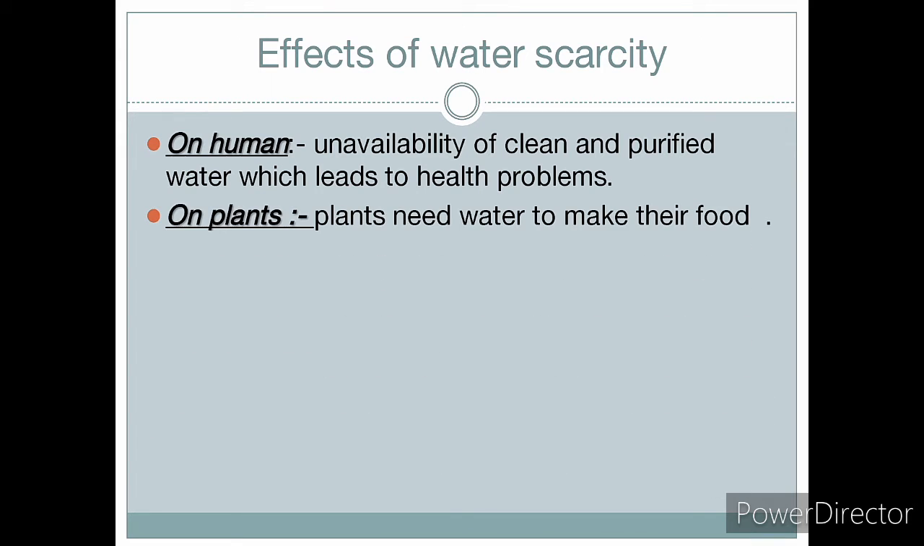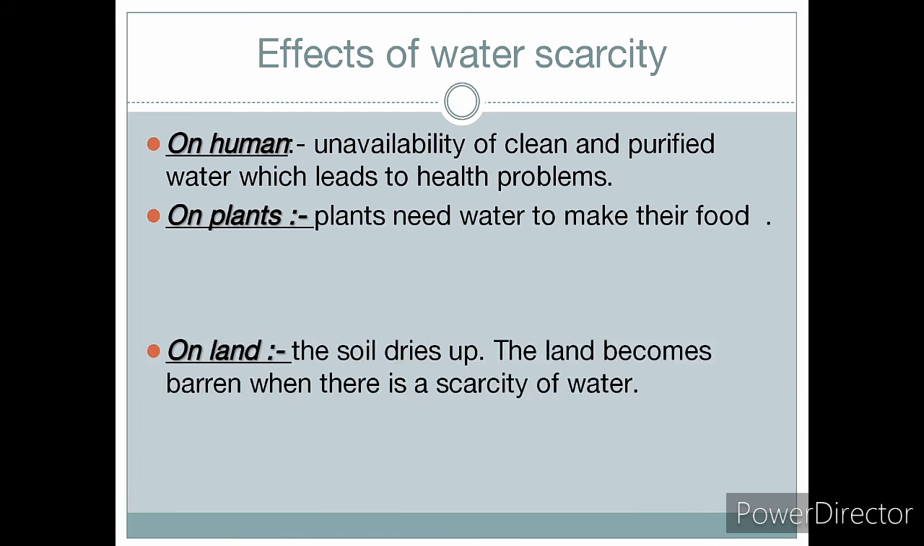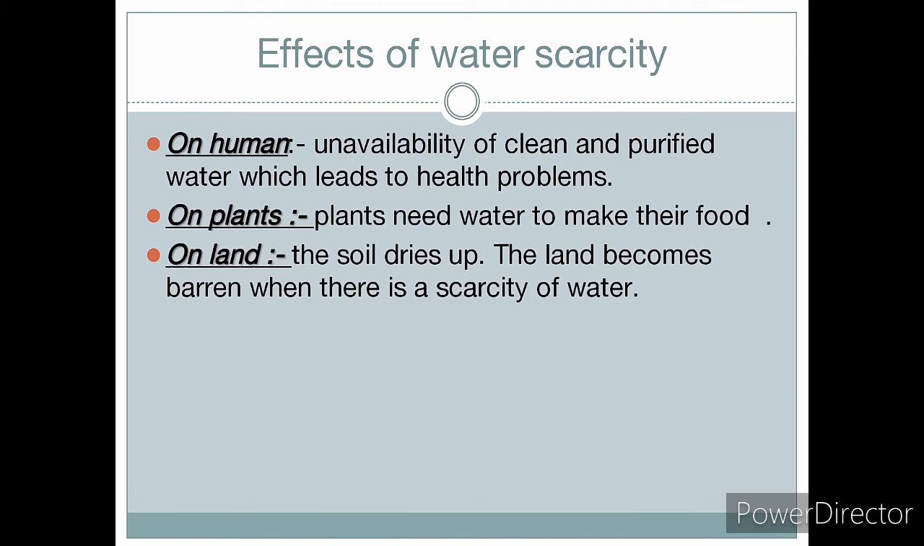Second, plants need water to make their food, right? Water is the most essential part of the process known as photosynthesis. Third is on the land. The soil dries up completely and the land becomes barren when there is a scarcity. So all these, humans, plants, land, and also animals, need water and get many effects when there is a water scarcity.